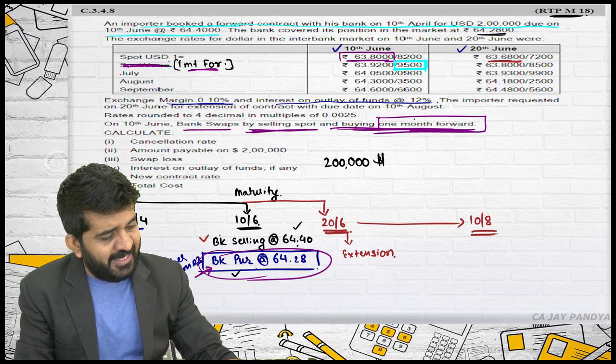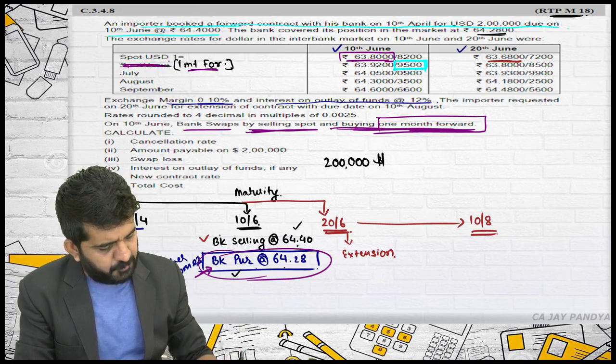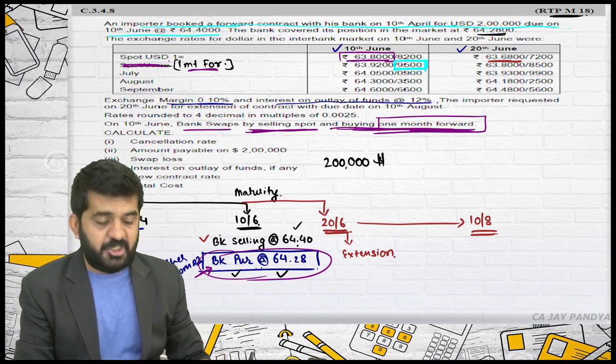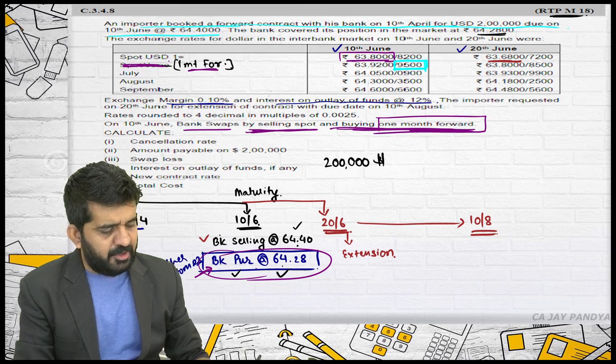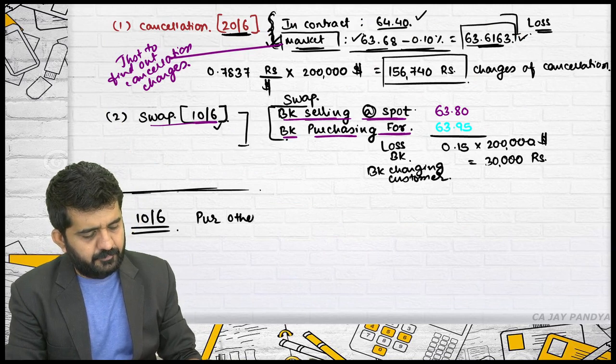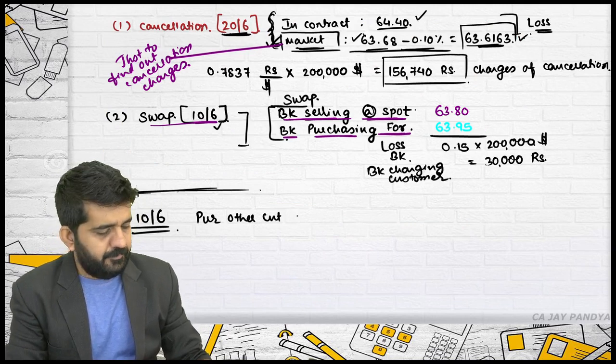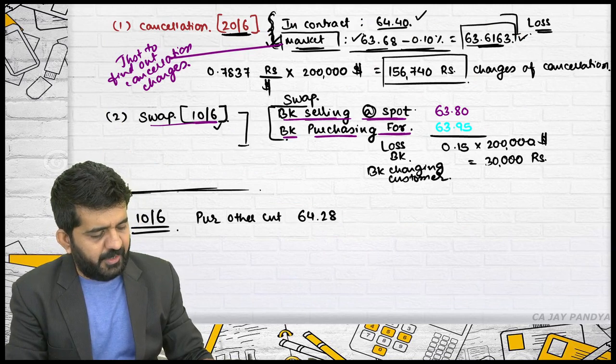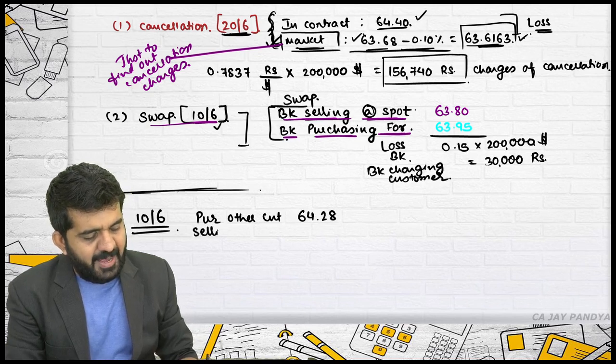How much will the bank settle this position at? 64.28, because it is from another customer. The bank will be purchasing at 64.28 and selling it into the market.